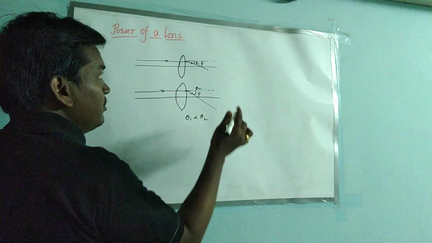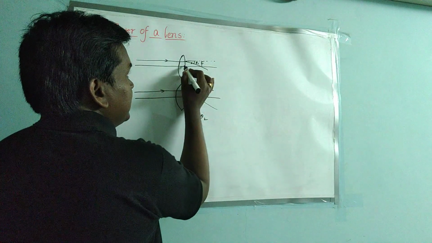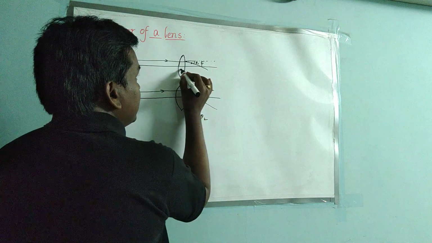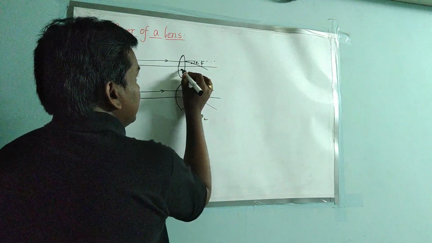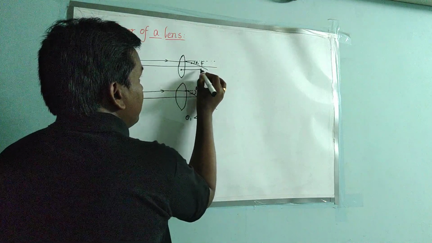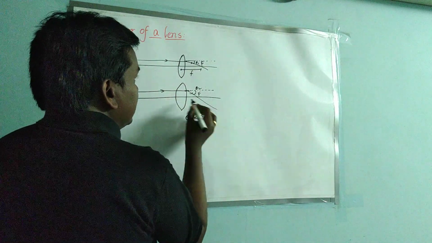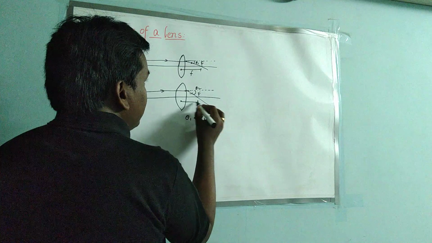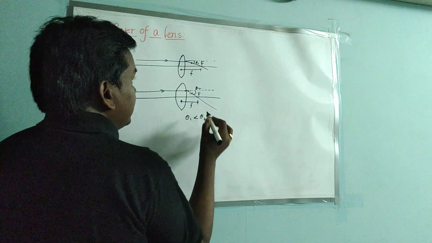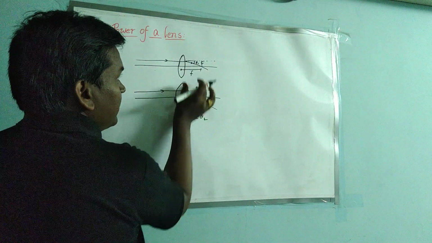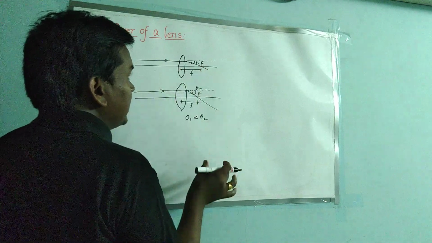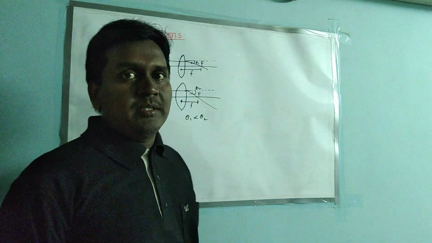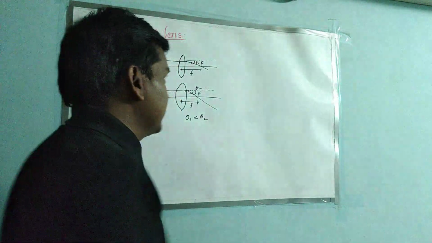And if you consider one more thing here, for this the power is less, but consider the focal length. The distance between optical center and focus is called focal length. And here also, the distance between optical center and focus is called focal length. Here the focal length is very small compared to here. Here the focal length is bigger. That means focal length and power of lens are inversely proportional to each other.